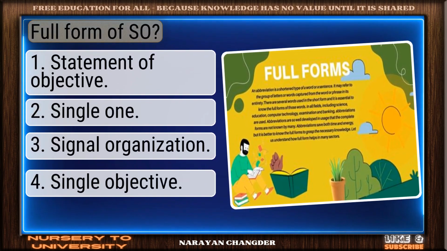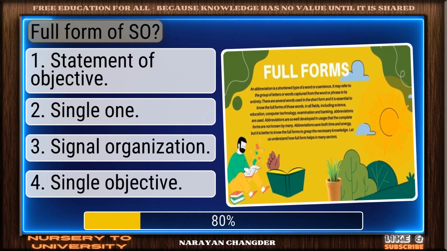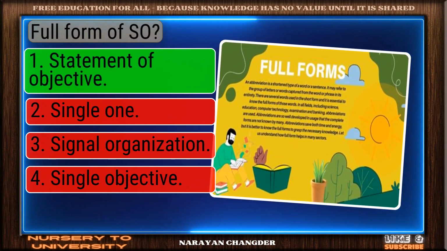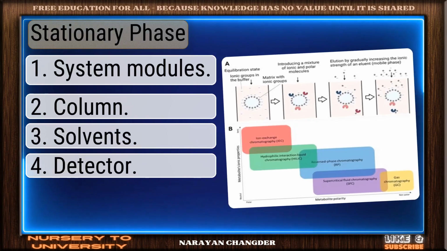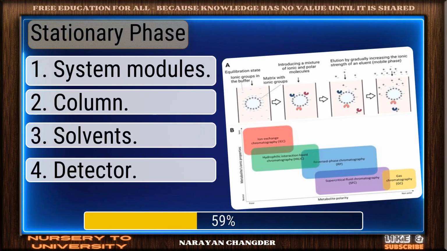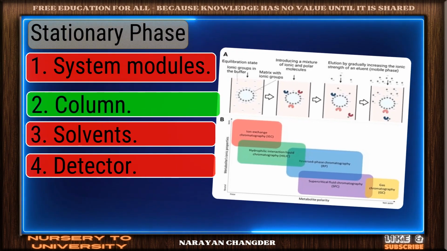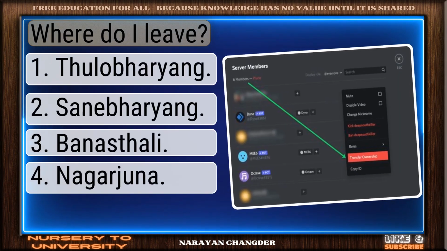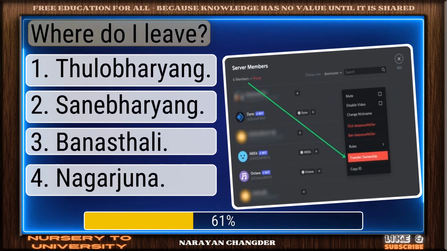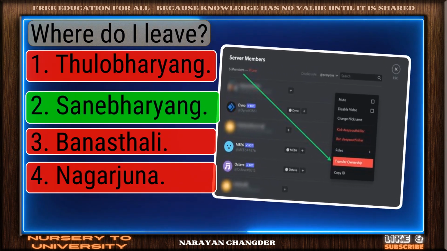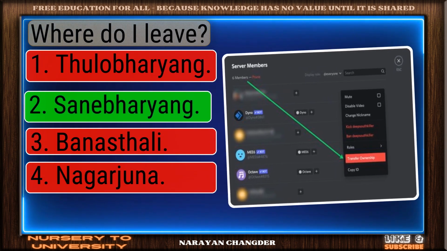Full form of SO. Right again. Statement of objective is a valid answer. Stationary phase. Good thinking. Column is the right answer. Where do I leave? Clear logic. Your choice same Baryang is sound and 100% true.